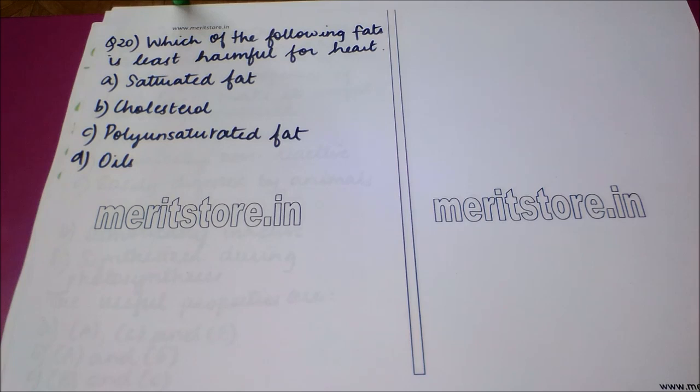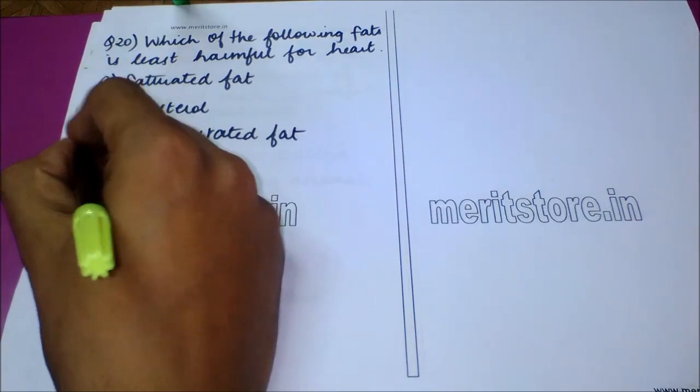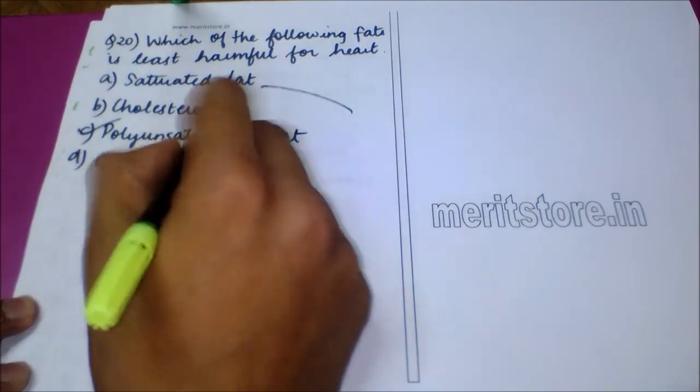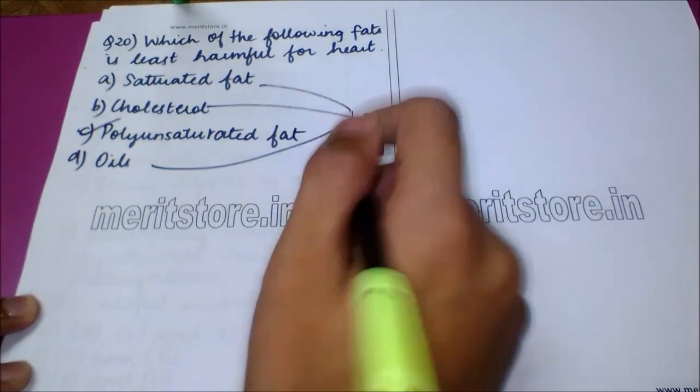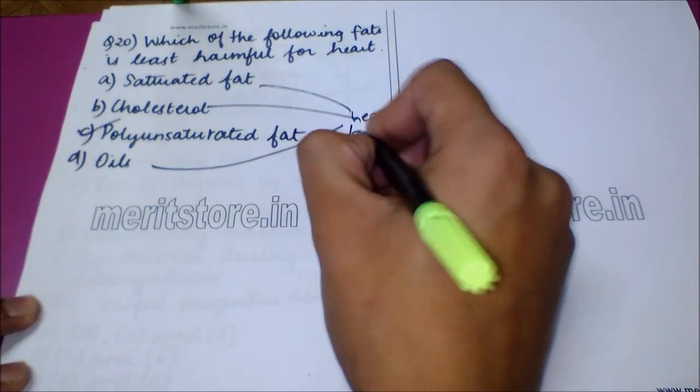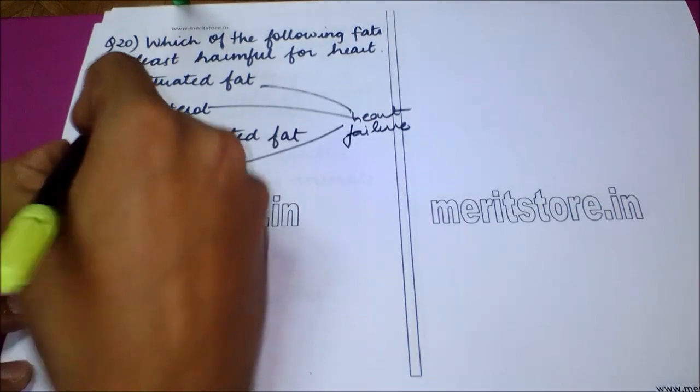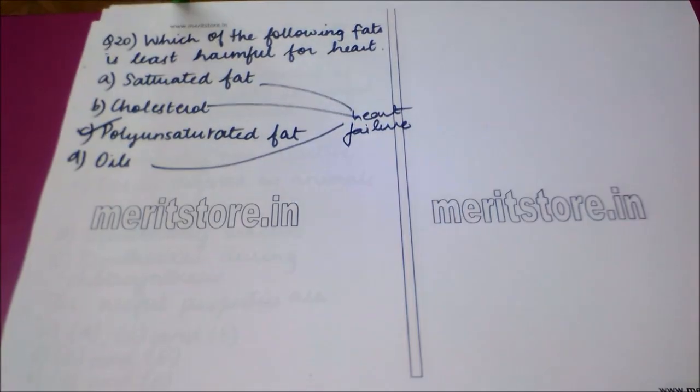Which of the following fats is least harmful for health and the heart? Option A, saturated fat. Option B, cholesterol. Option C, polyunsaturated fat. And option D, oils. The correct answer to this question is polyunsaturated fat, as all the other three options can lead to heart failure or atherosclerosis. Correct answer is option C, polyunsaturated fat.